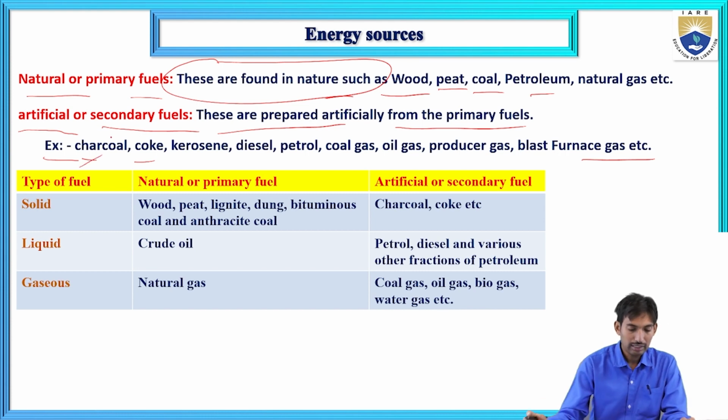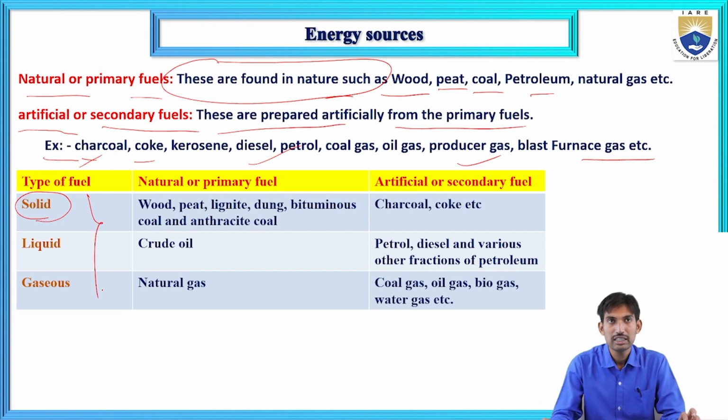Here, in the table, one column is the type of fuel, with natural or primary fuels and artificial or secondary fuels in the other columns. Based on the aggregation of molecules present in the fuel, they are classified into three types: solid fuels, liquid fuels, and gaseous fuels.